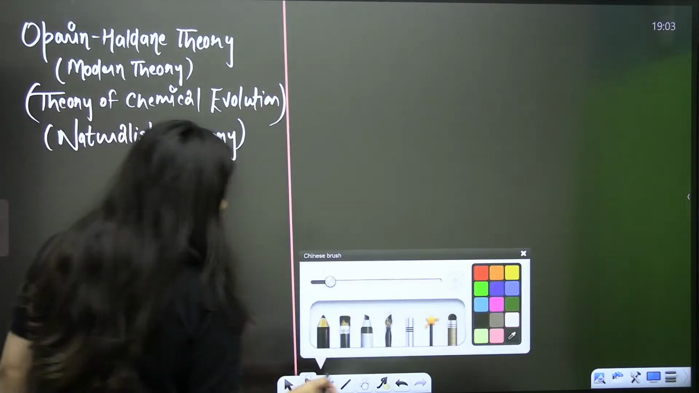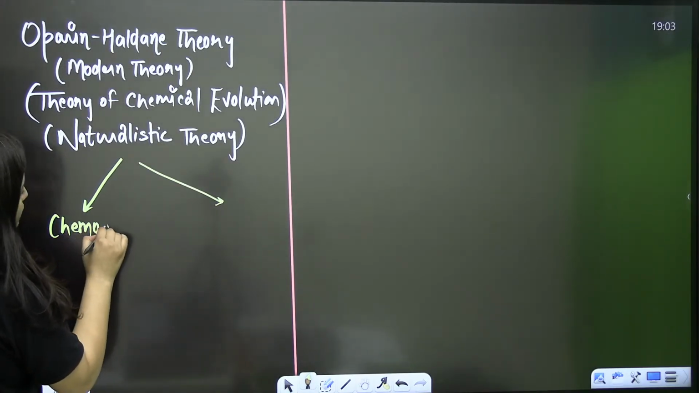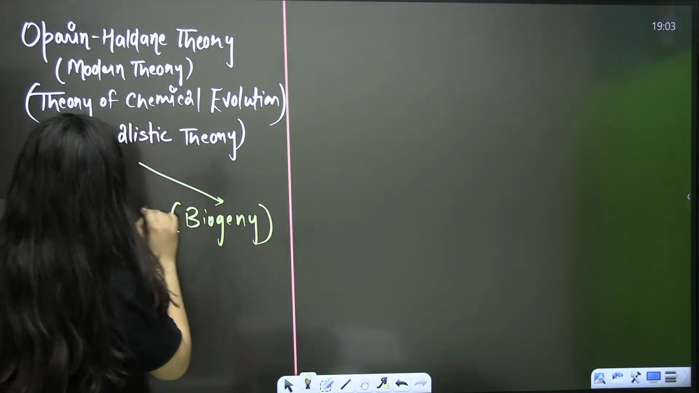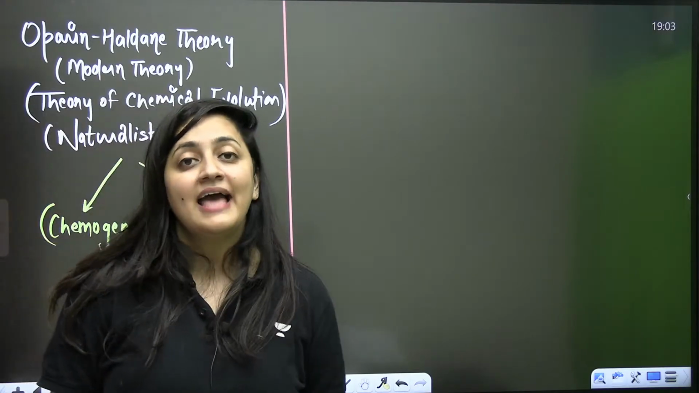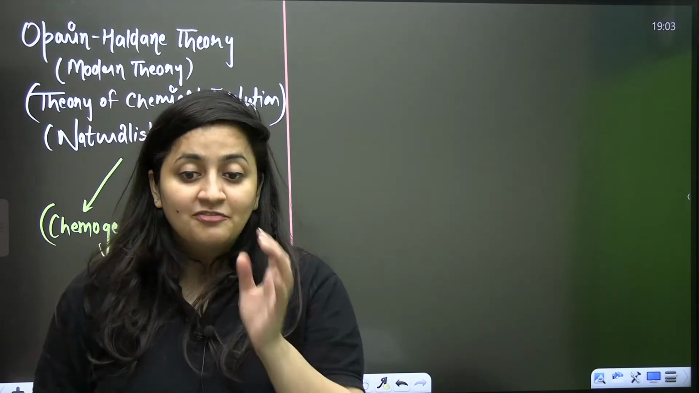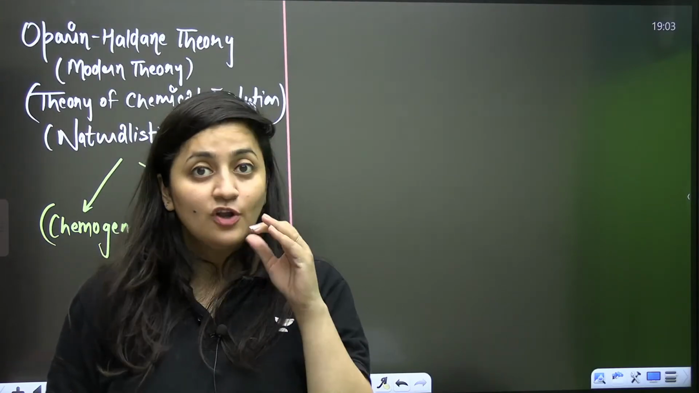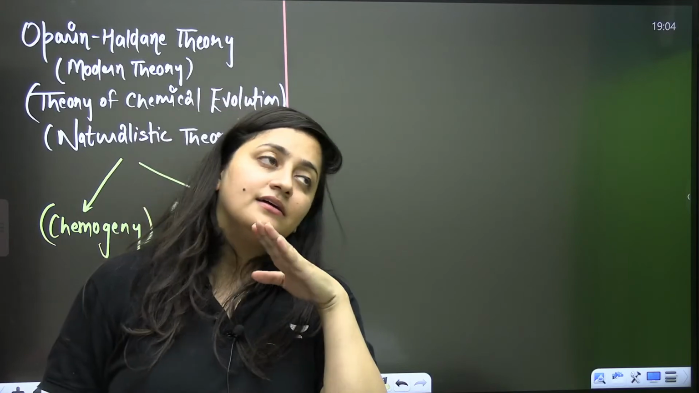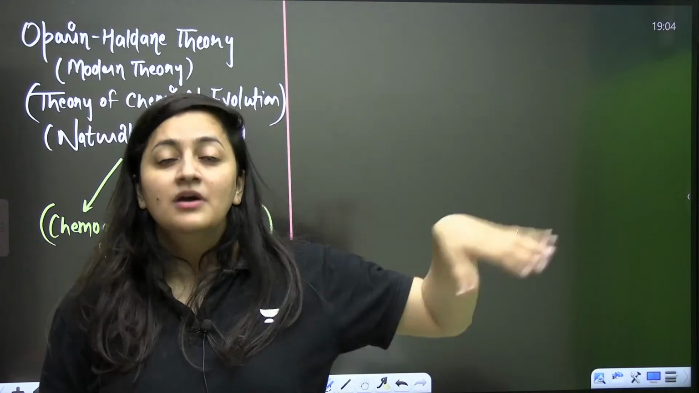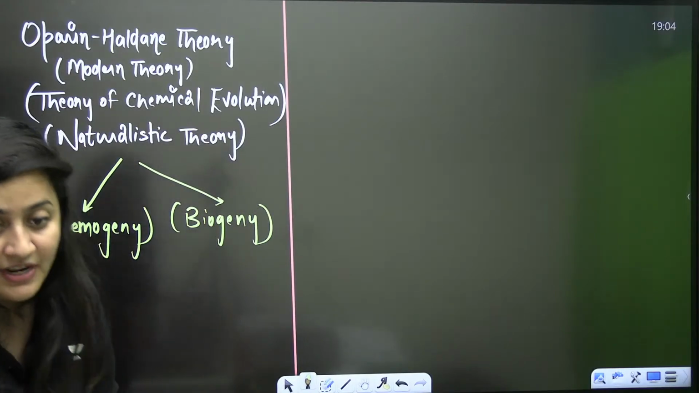Who gave it? Oparin-Haldane. So here in this theory we will discuss two things. First is chemogeny, then biogeny. We divide this theory into two parts. And let me tell you, after reading this theory you will get to know that life actually arises from non-living material. Can you believe it? It is not possible today, but on early earth, under the primitive atmosphere, life actually arose from non-living material.